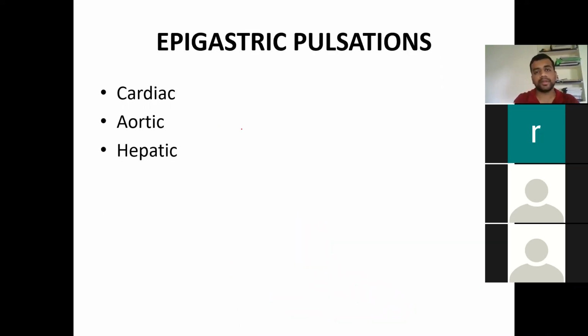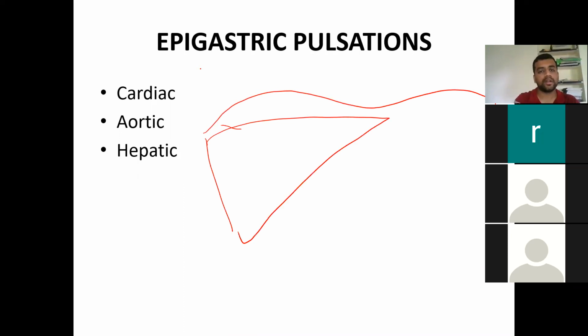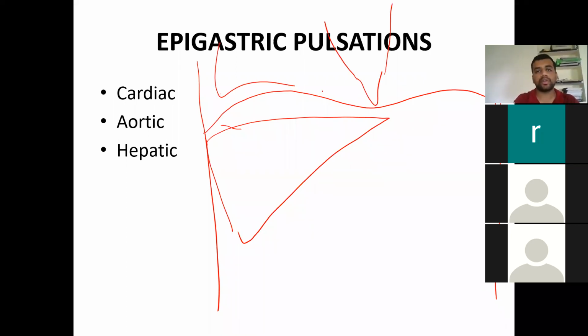Okay. Then coming to the next, epigastric pulsation. For example, if we take this is the diaphragm, and this is the liver we have here, and this is the abdominal wall, and this is the epigastric xiphisternum we have here, and then we have the two lungs going here, and this is the cardia which we have here.